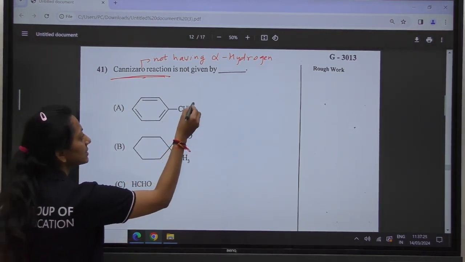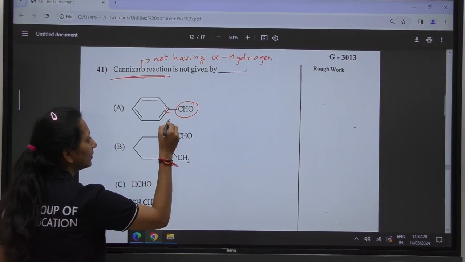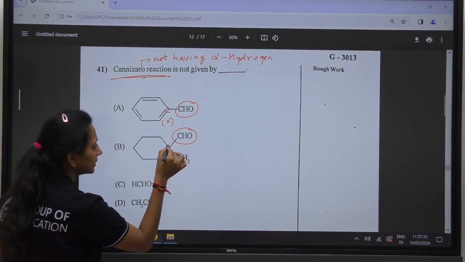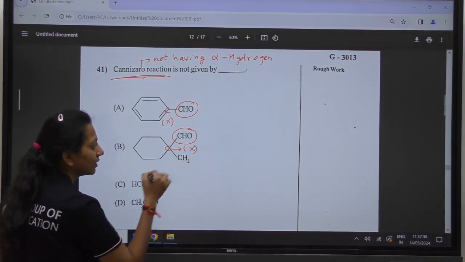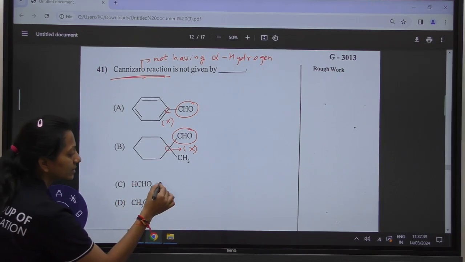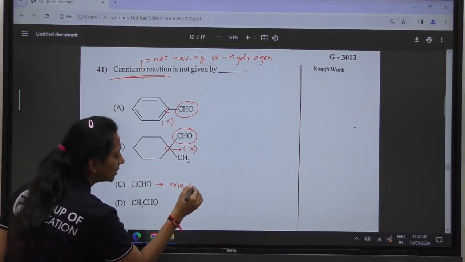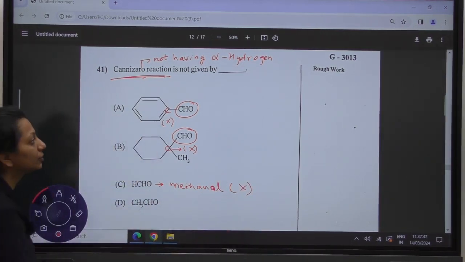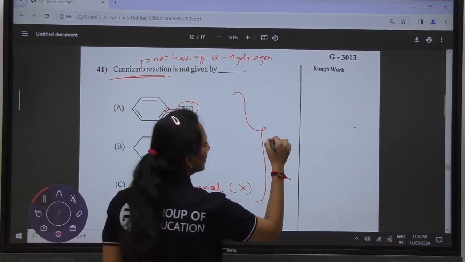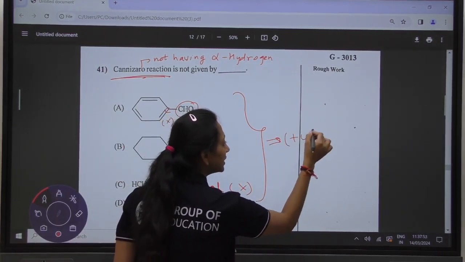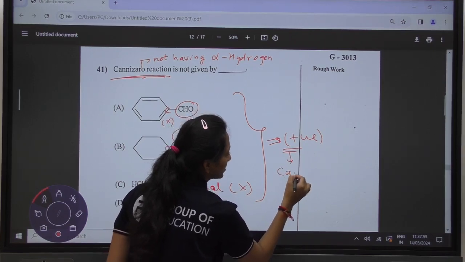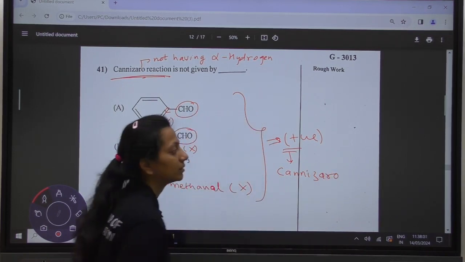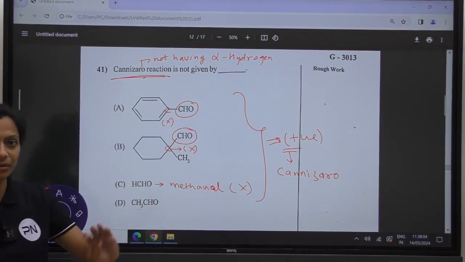In this also you can see this is attached with the carbon which is not having any alpha hydrogen. In this also the aldehyde group is attached with a carbon which does not have any alpha hydrogen. And this is methanal, and methanal does not have any alpha hydrogen. So all three of them will give you the Cannizzaro reaction.